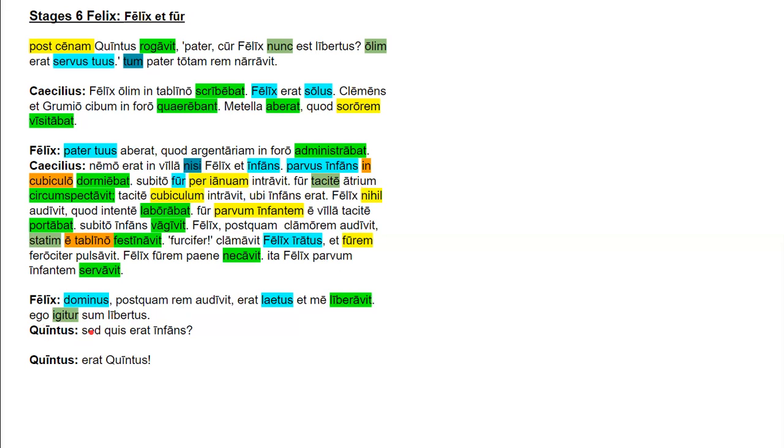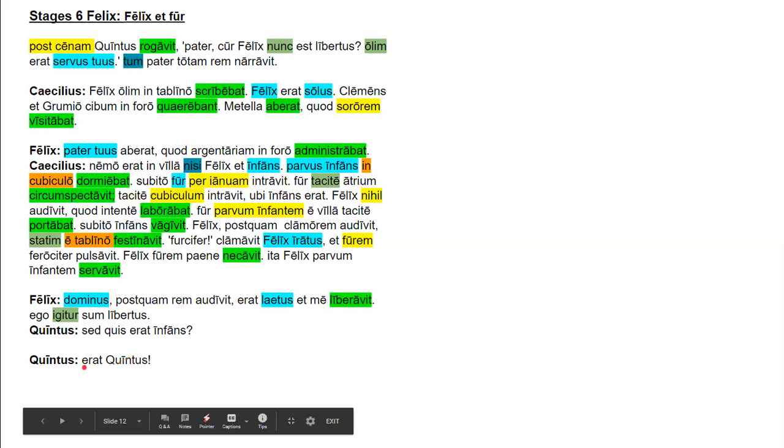Quintus said, sed quis erat infans? And sed is a conjunction. And quis is an interrogative pronoun, means who. Erat is an imperfect form of sum. And infans is going to be a predicate nominative introduced by that erat. So quis and infans are linked together by that. And it means, but who was the child? And Felix says, erat Quintus. This is the imperfect tense verb, and Quintus is the predicate nominative. And it means it was Quintus.